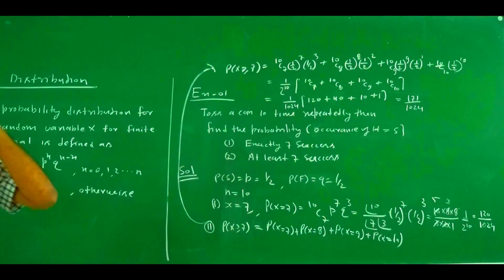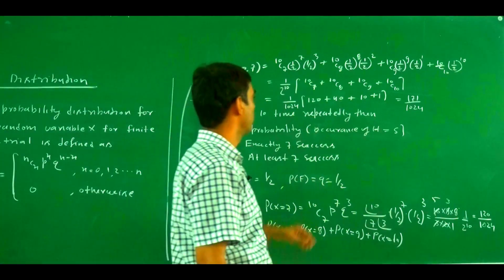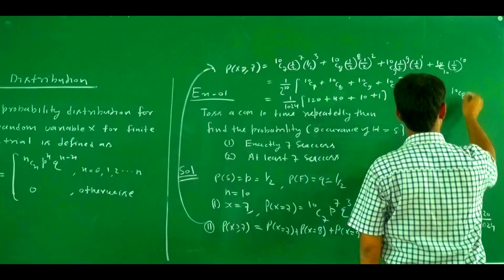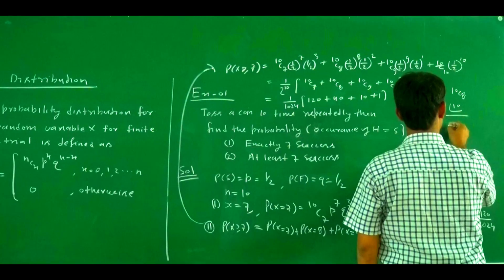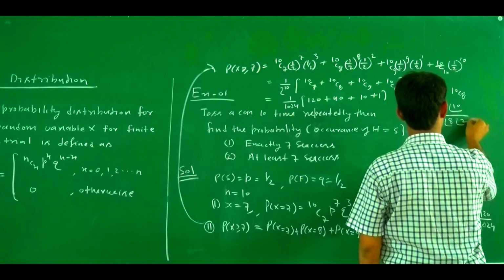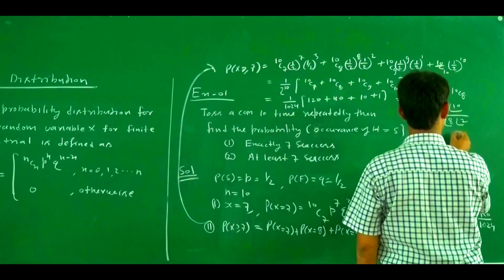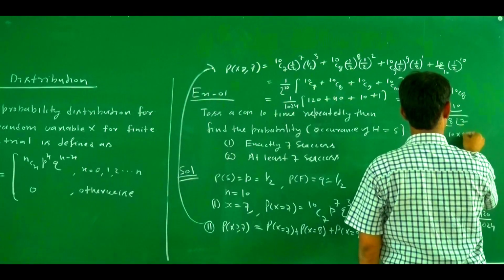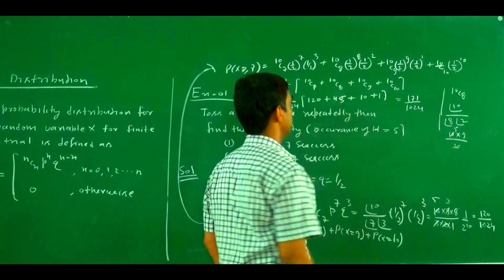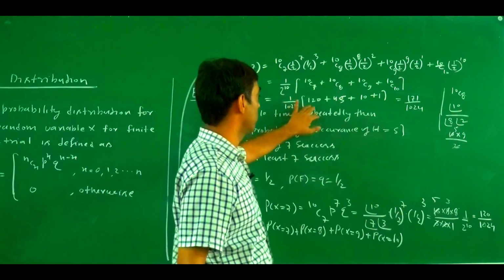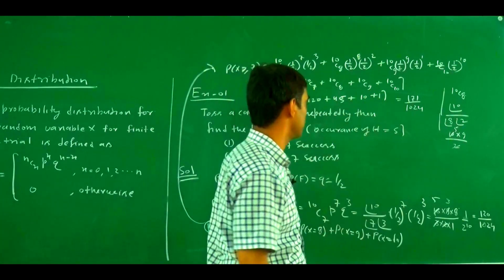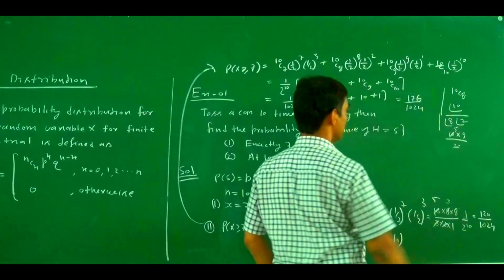What is the value for 10C8? Here you write 10C8, which is factorial 10 divided by factorial 8 into factorial 2. So this is 10 into 9 divided by 2. Sorry, this is 45. If this is 45, then 120 plus 45, plus 10 plus 1, becomes 176. So this is the answer.